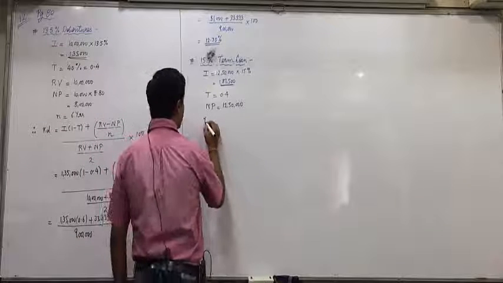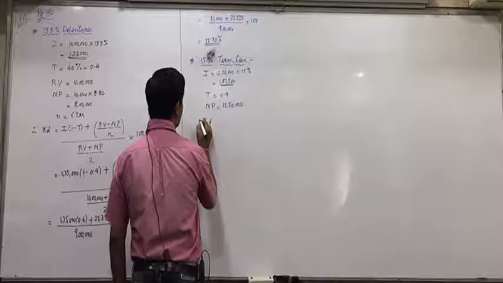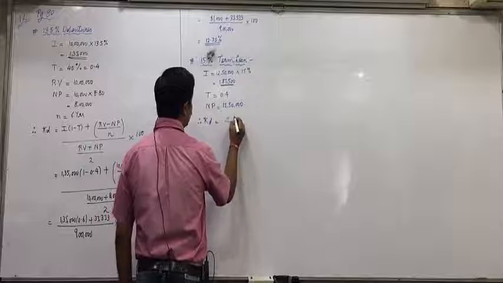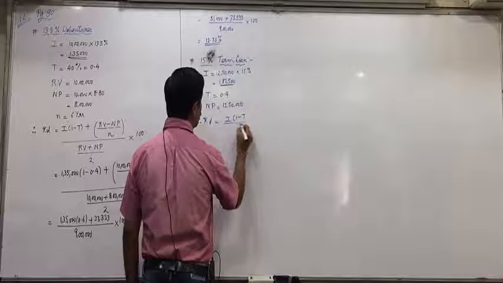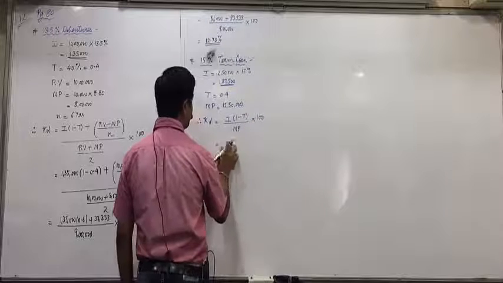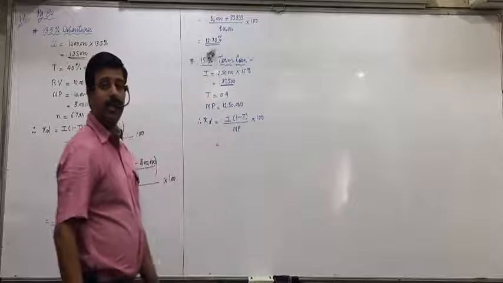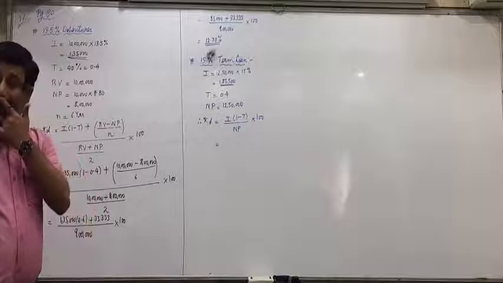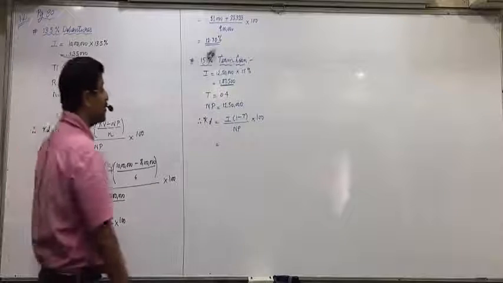And here we'll apply the short formula. So KD, this is also net only. So KD's formula I (1 minus T) upon NP into 100. Are you all clear with it? So Ankita, put the values.